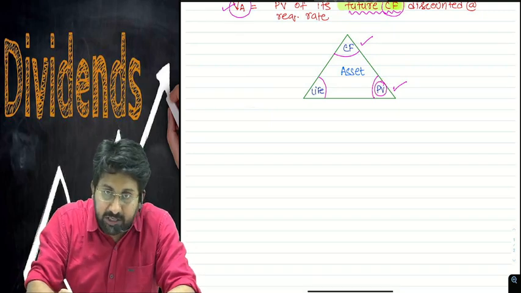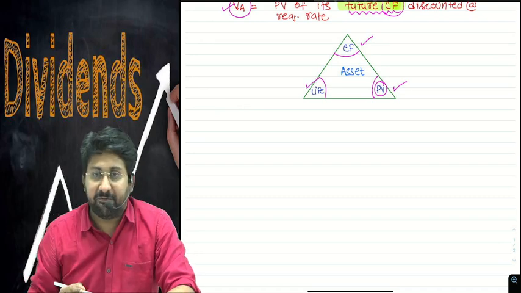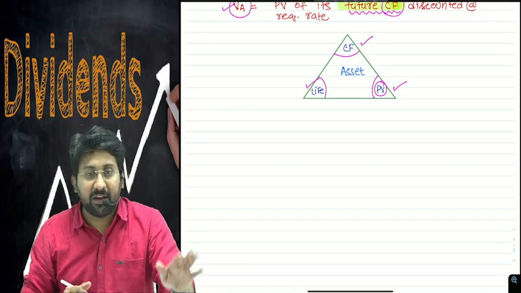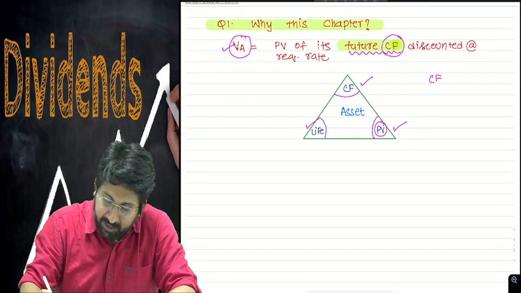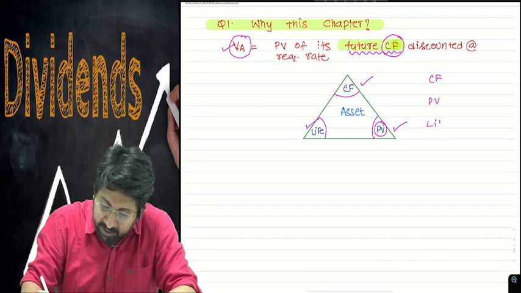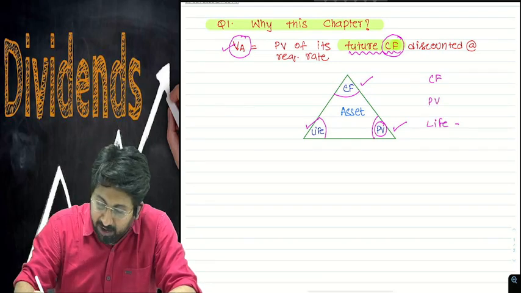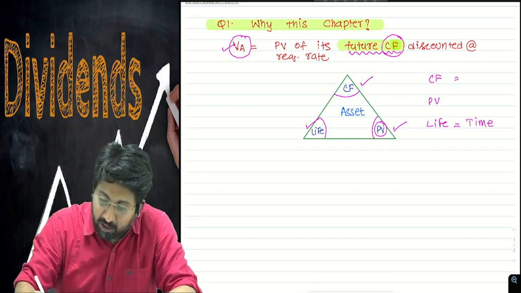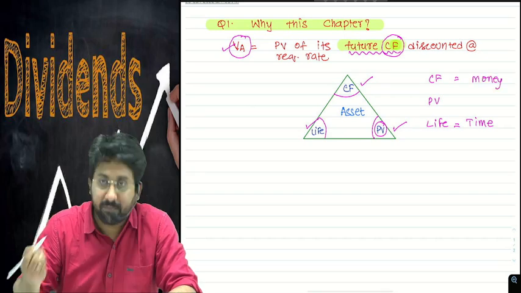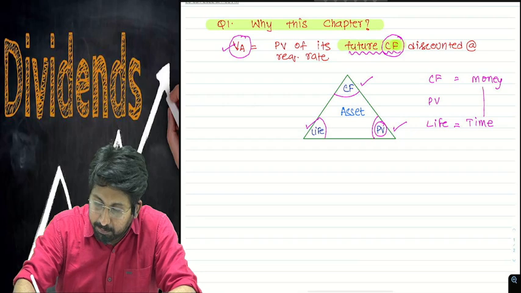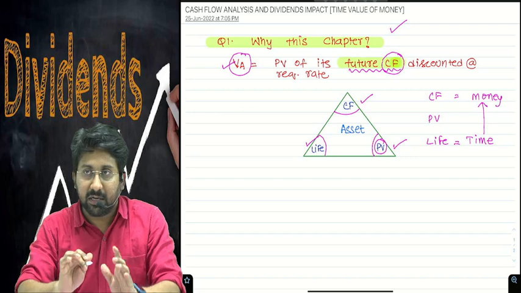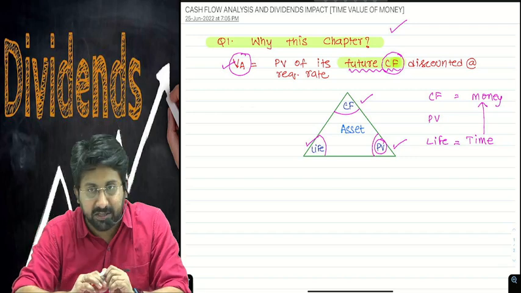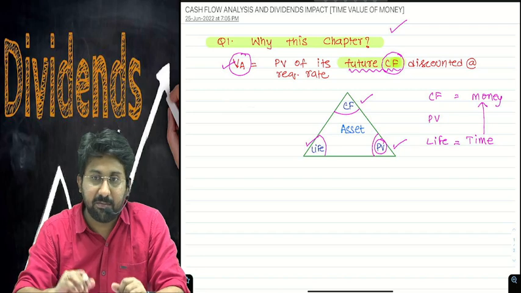When I call future, that future will be decided by the life. So three very important elements. What are the three elements? One is a cash flow, another one is a PV factor, third one is the life. Life I can also call it as time. Cash flow I can also call it as money. When this time meets money, we call it time value of money. That's how the concept of time value of money has originated. Time decides your money value.